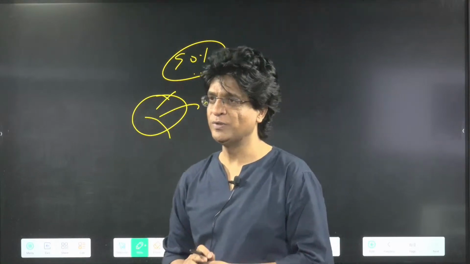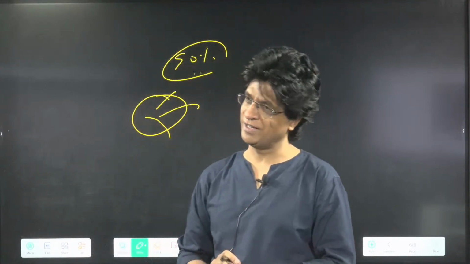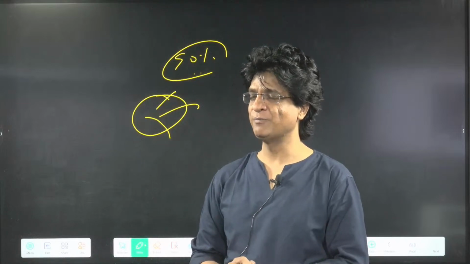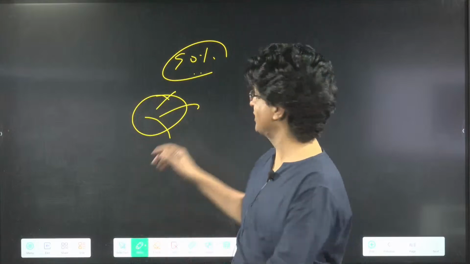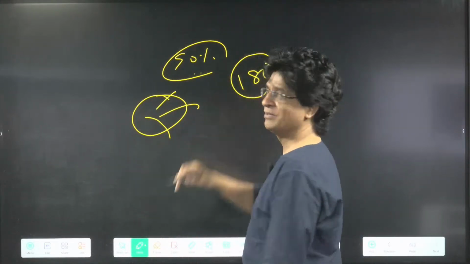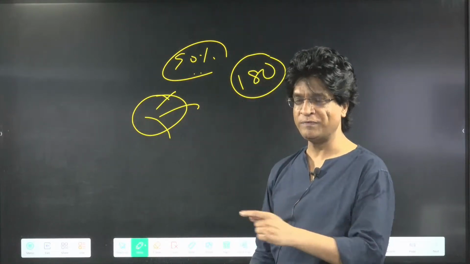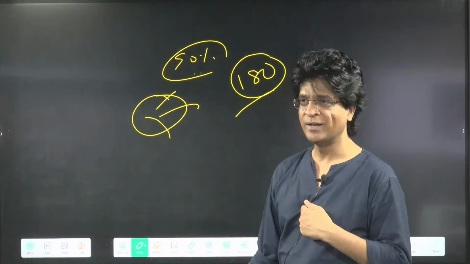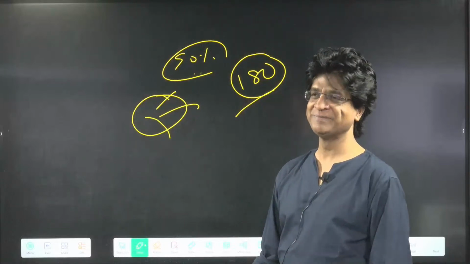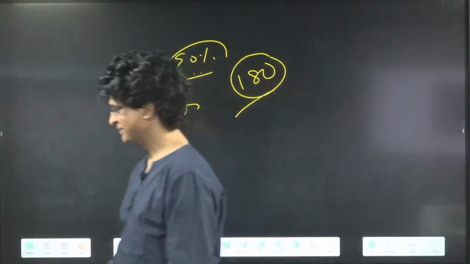Yes or no? We love biology, that's why we love doctor. That's even better. But you will not become a doctor without loving chemistry. So you have to love chemistry, which carries almost 180 marks. So it will be a very poor trade-off if you neglect chemistry. If you neglect chemistry, you are neglecting me. And if you neglect me, I don't like it. Getting it?